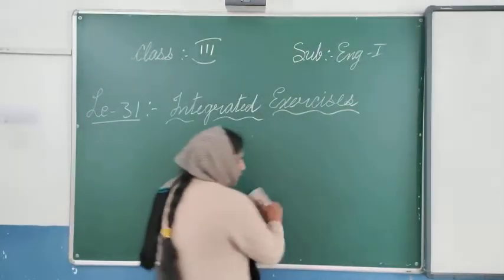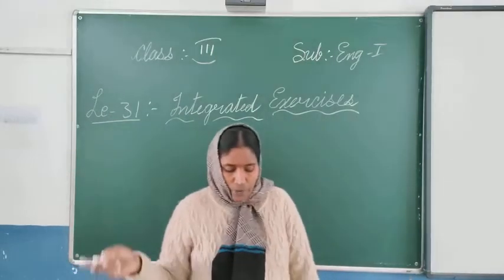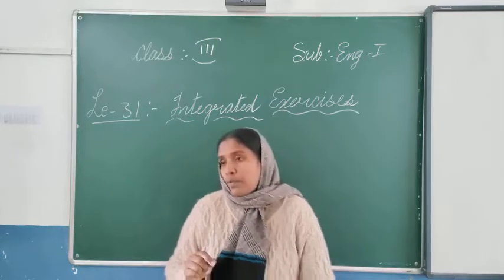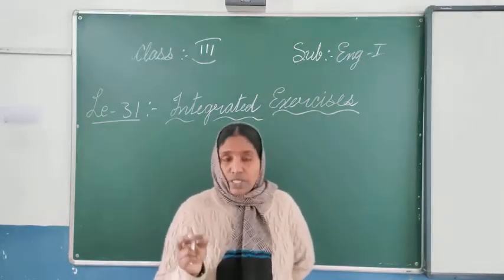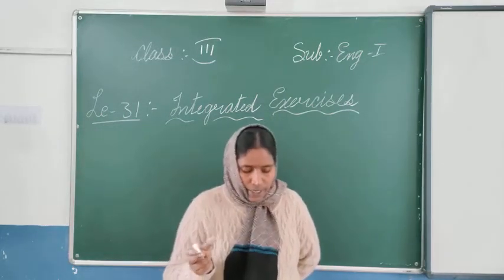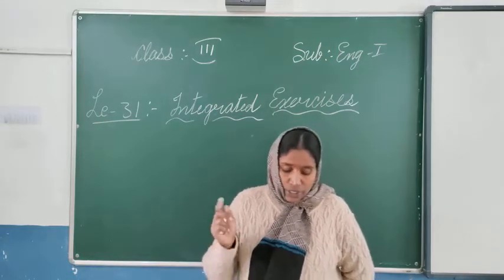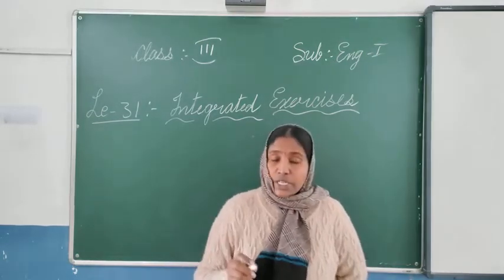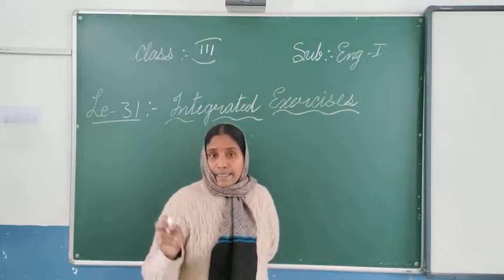The next one, if you come: change the nouns, pronouns, adjectives, verbs in italics into the plural forms. They have given the singular. So that singular form you have to change into the plural. So this is very easy. She hurt her leg in an accident. So what do you have to write now? She hurt her legs. Leg is there, so you have to write that she hurt her legs in the accident.